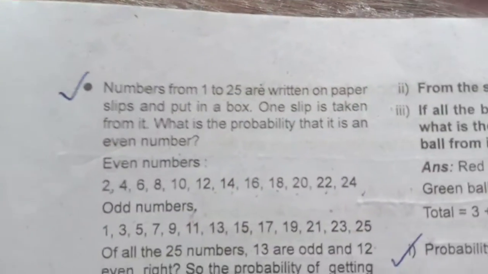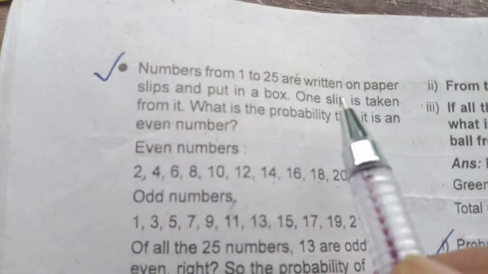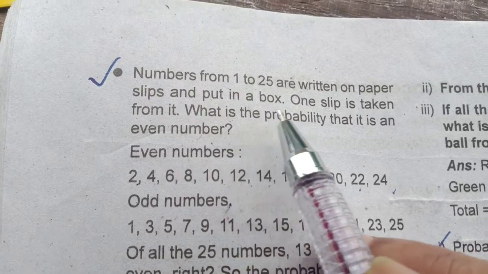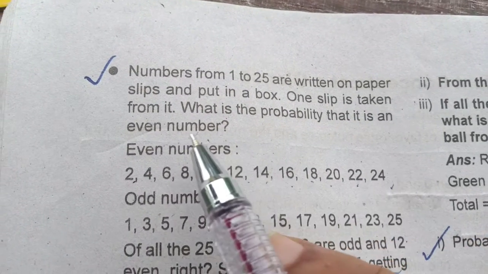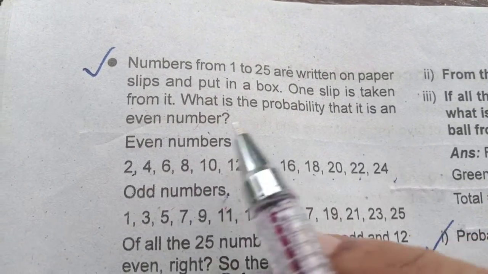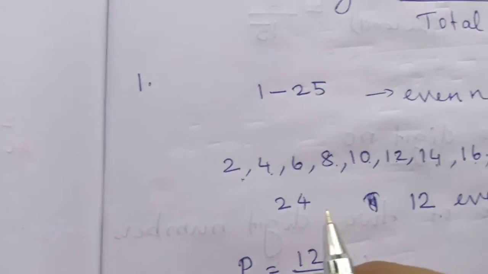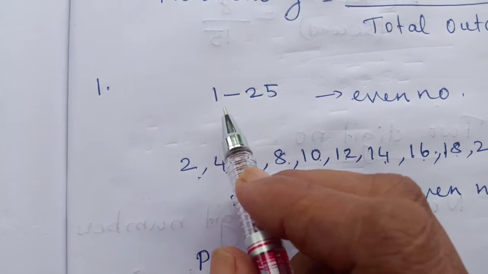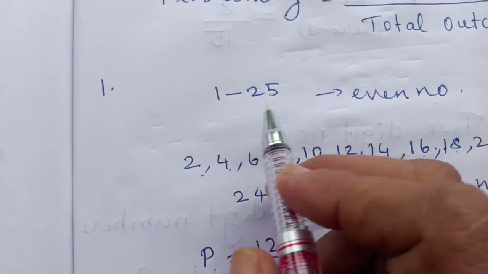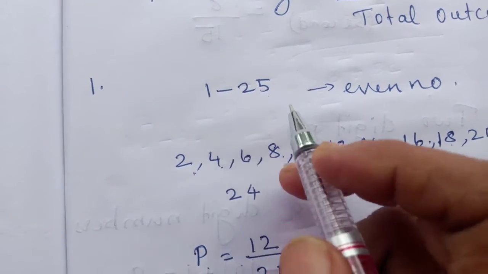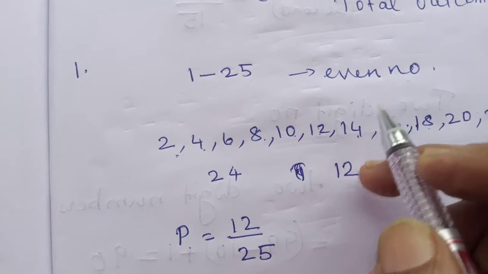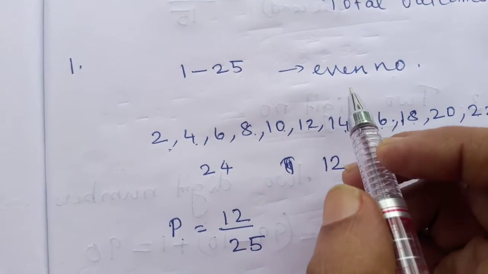The first one is this. Numbers from 1 to 25 are written on paper slips and put in a box. One slip is taken from it. What is the probability that it is an even number? That is my question. They are giving 1 to 25, and from that, what is the probability of getting an even number?